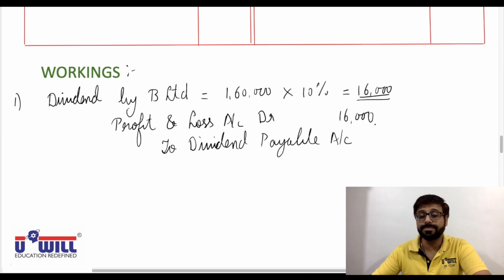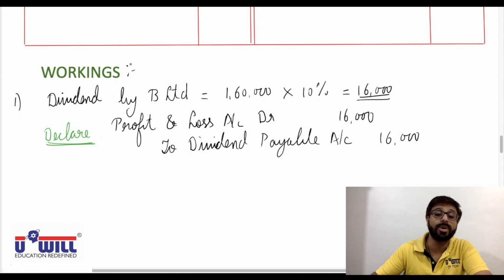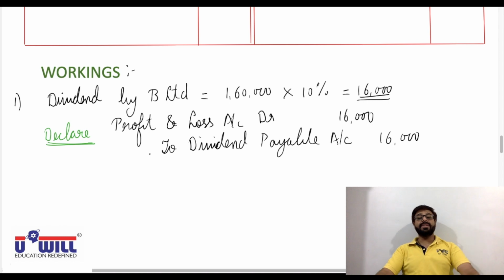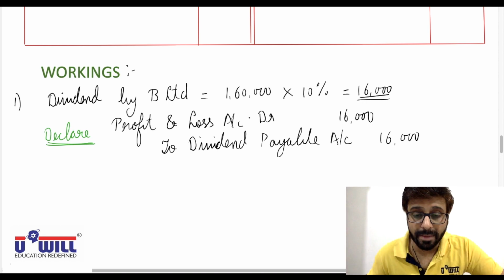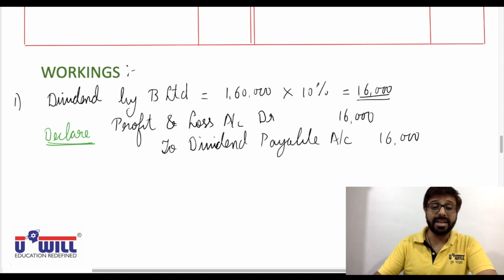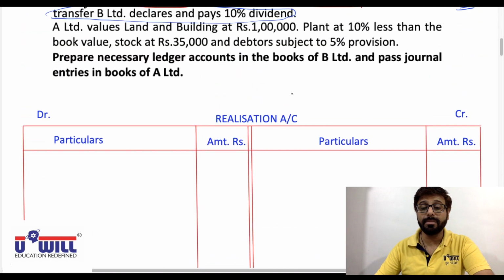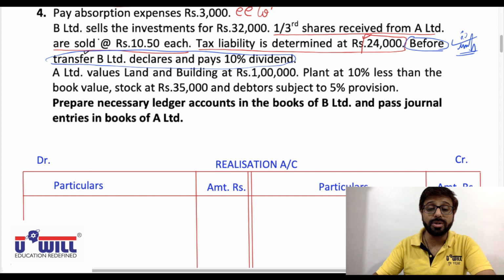16,000. I repeat, this is the entry for declaring the dividend. You take the dividend from the profits of the company. So profit and loss account debit, and dividend payable is our liability, so credit to dividend payable account. Now after declaring, it has also paid it. B Limited before the transfer declares and then pays also.